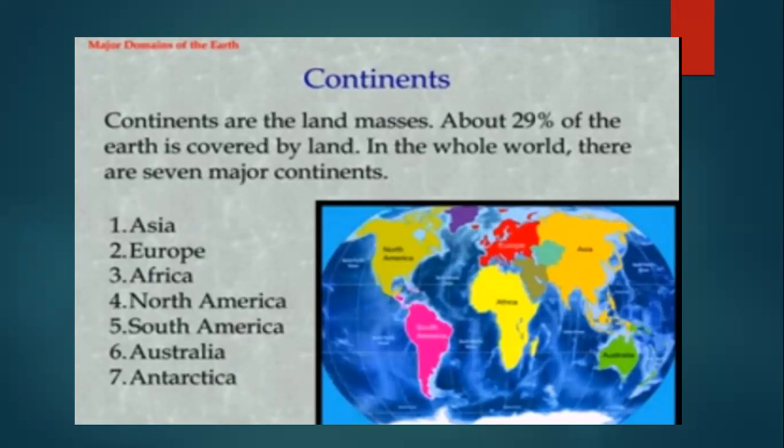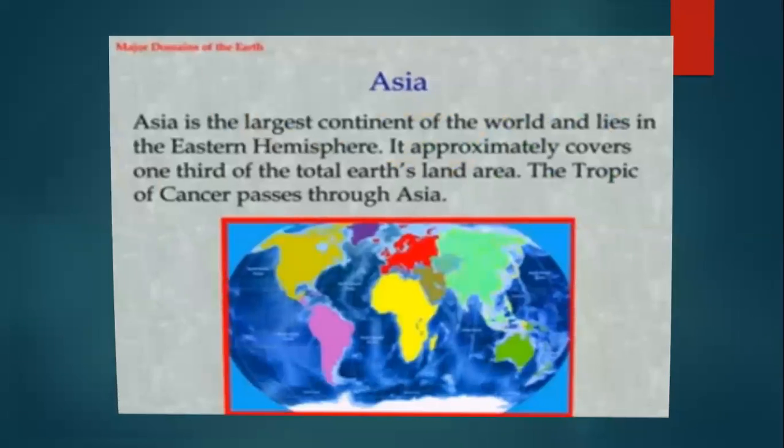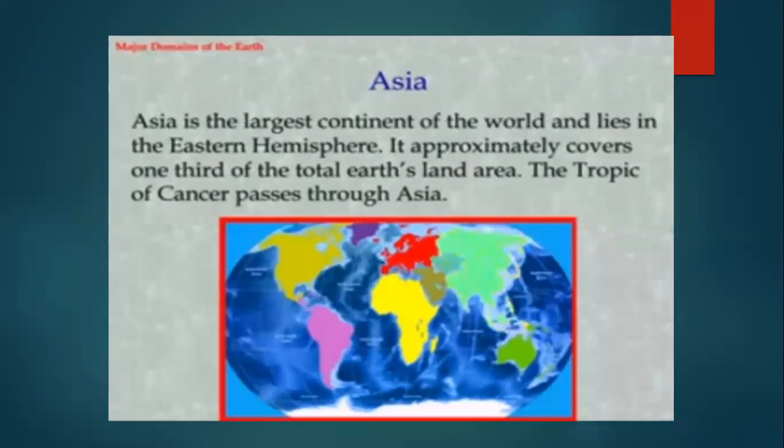Okay, in our world there are how many continents? Seven major continents. These are the names you can see, that is Asia, Europe, Africa, North America, South America, Australia, and Antarctica. Okay, these are seven major continents. And now let us study about these continents in detail. Okay, now our first continent is Asia.